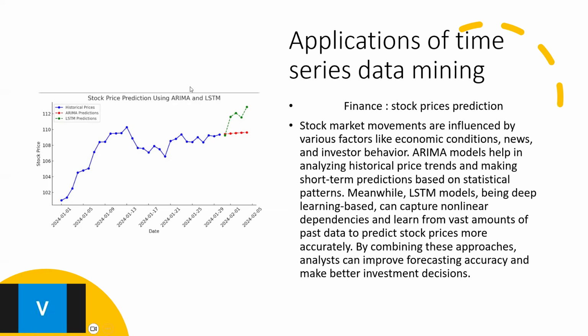These graphs represent the stock price predictions using two different models, ARIMA and LSTM. In this graph, ARIMA is the red dashed line and the green line is the LSTM predictions. The blue line is the historical data. ARIMA predicts the future value based on past stock prices. LSTM, the green line, handles long-term dependency and sudden changes in the stock.